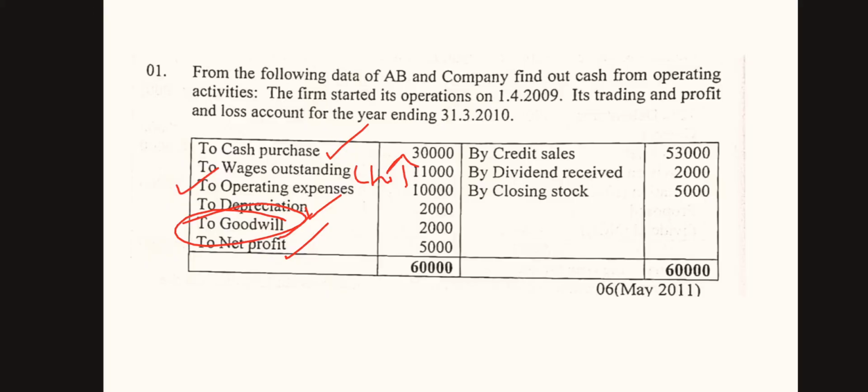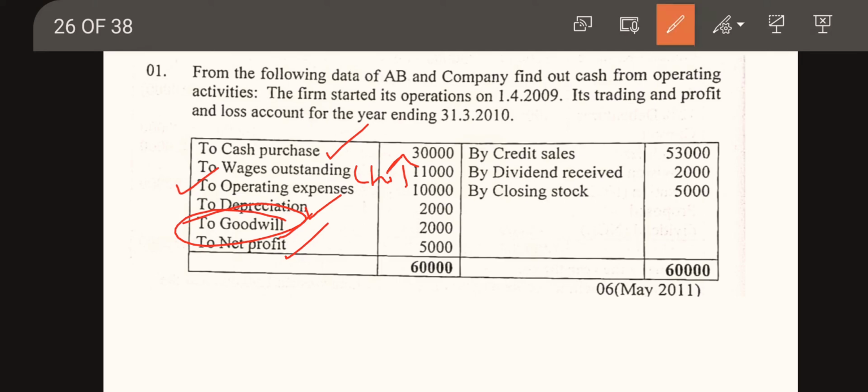Then they have given net profit, which we are going to consider when we are preparing cash flow from operating activities. Then on the credit side, they have given credit sales. Credit sale will increase the debtor, and debtor will increase the current asset.